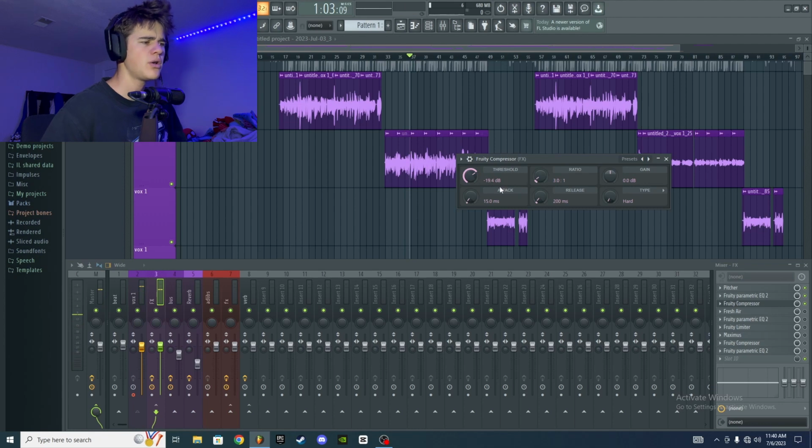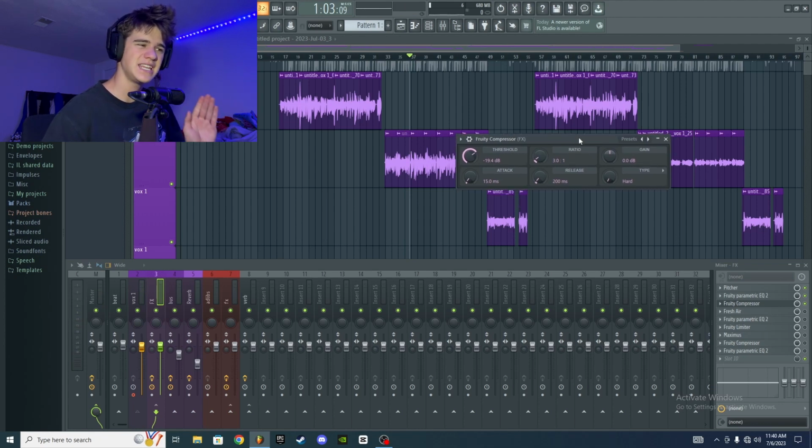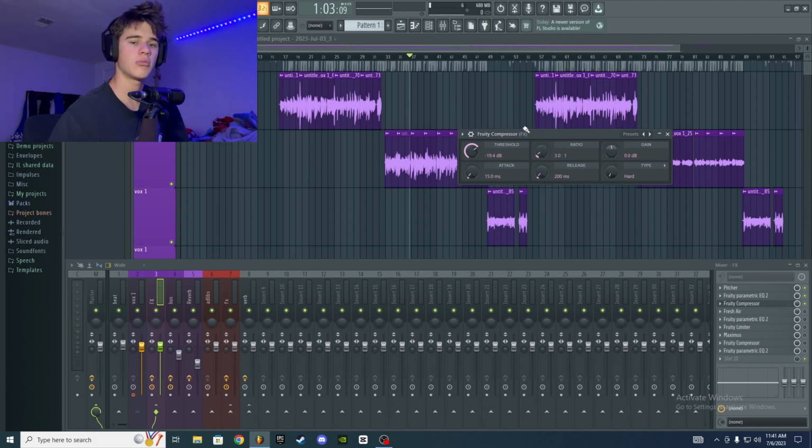Okay, so I think around negative 19.4 decibels is where I can just hear it slightly start to affect those S noises. And since those S sounds are most of the time the peaks of the vocal recording, this amount of compression should be good for the rest of the vocal.